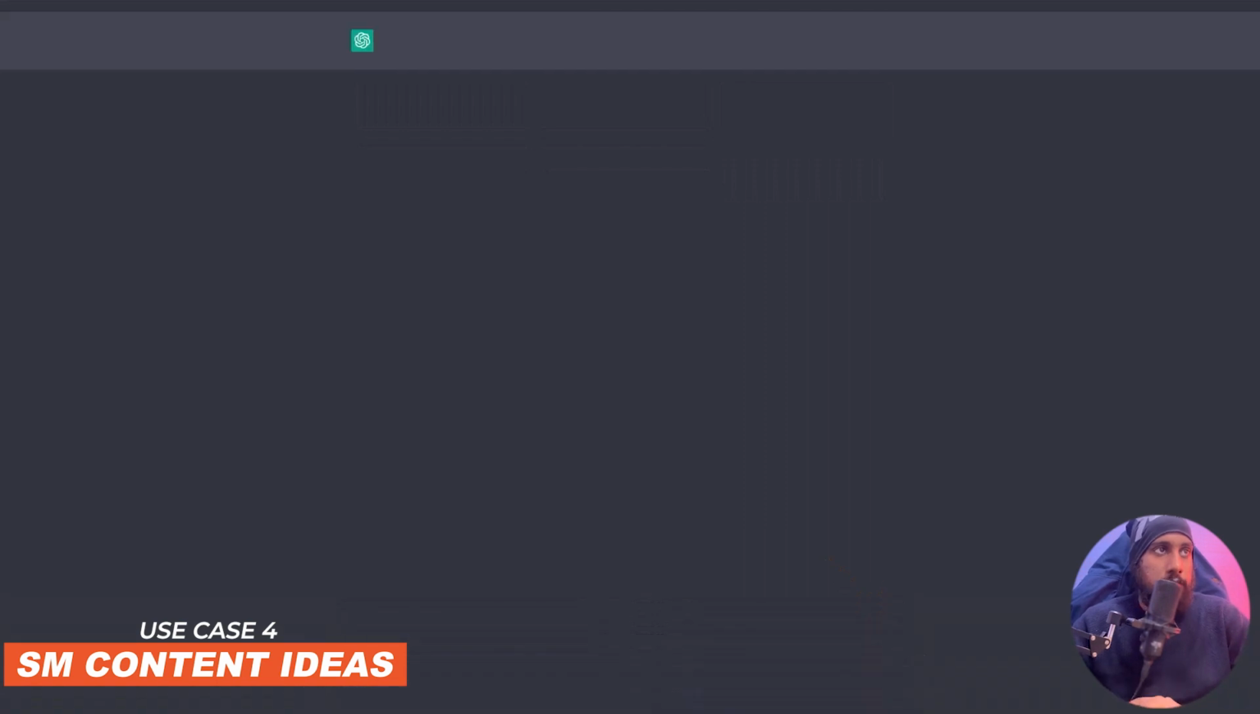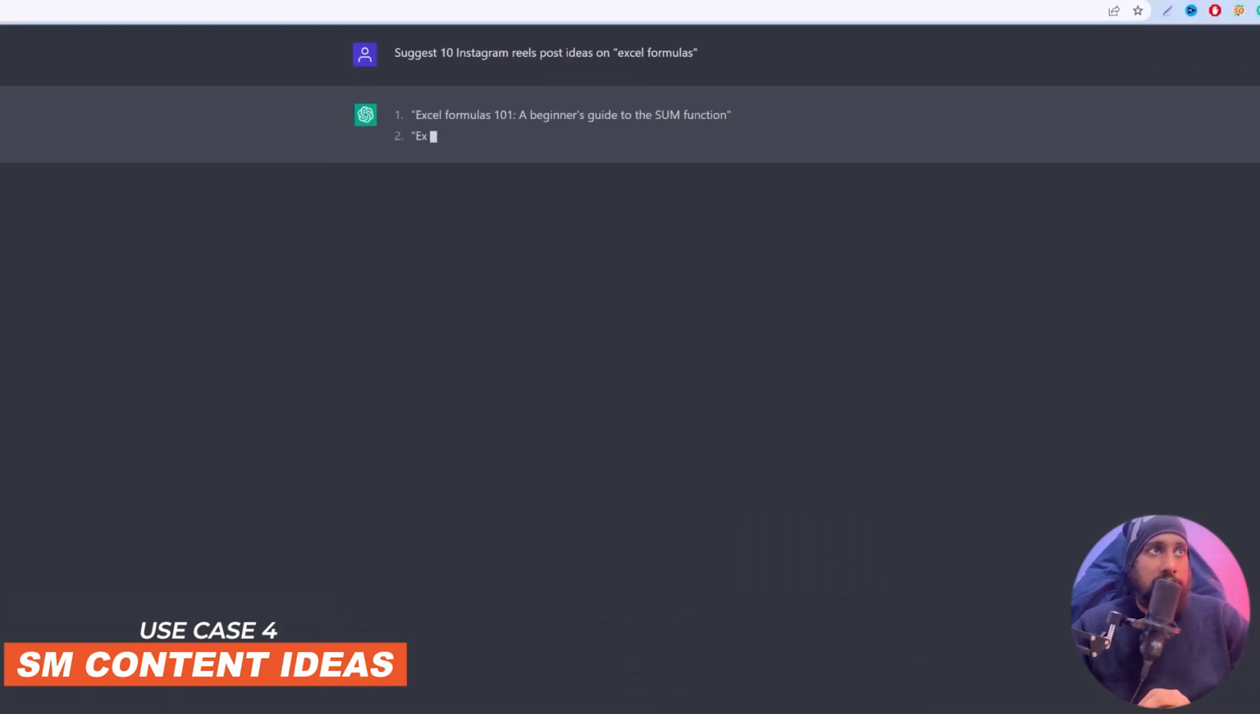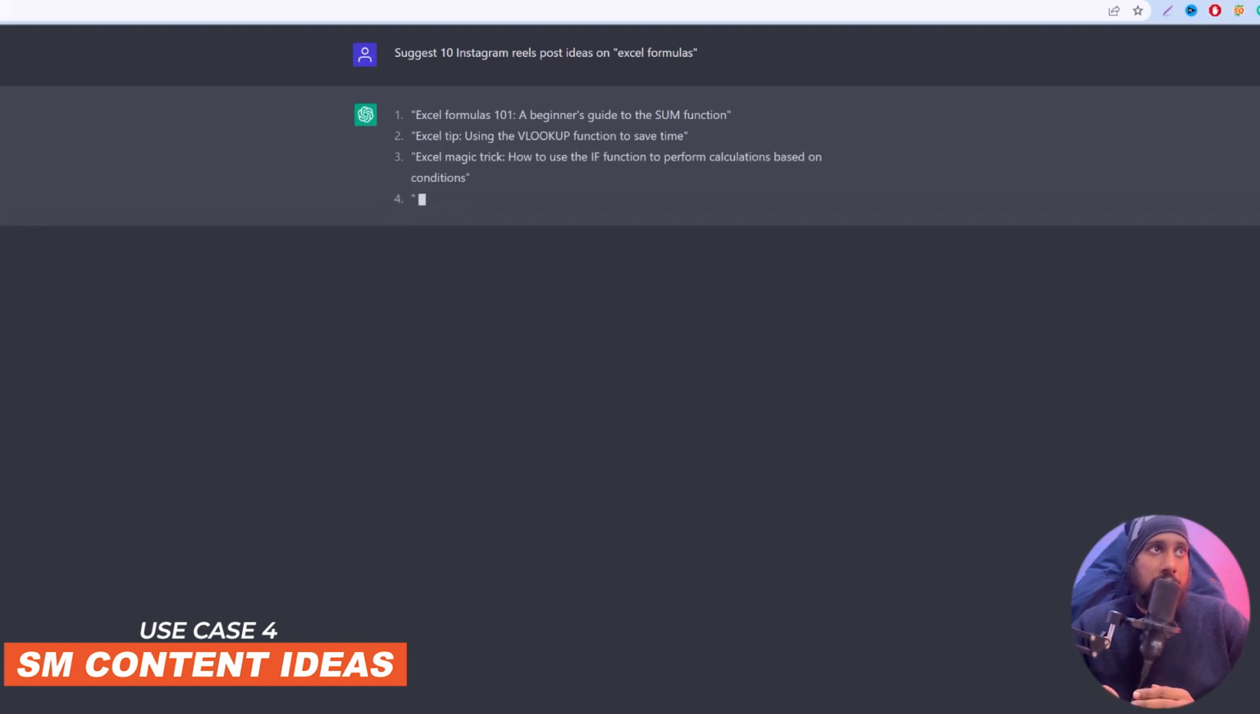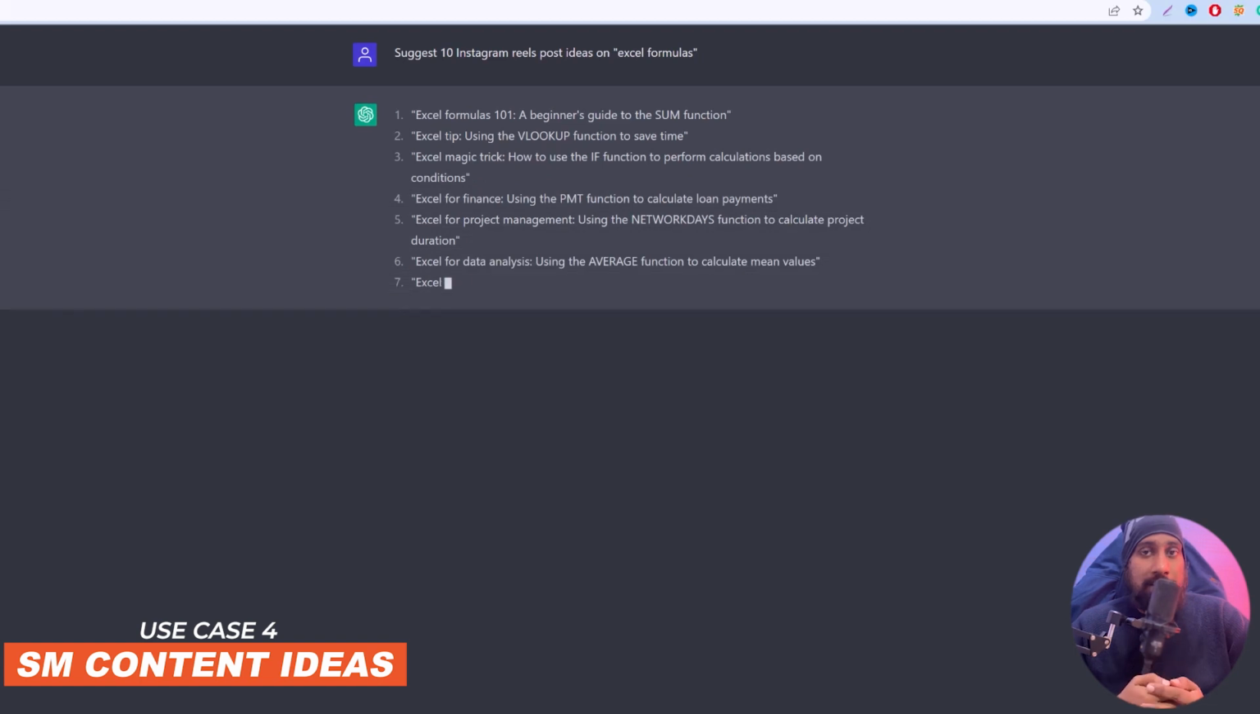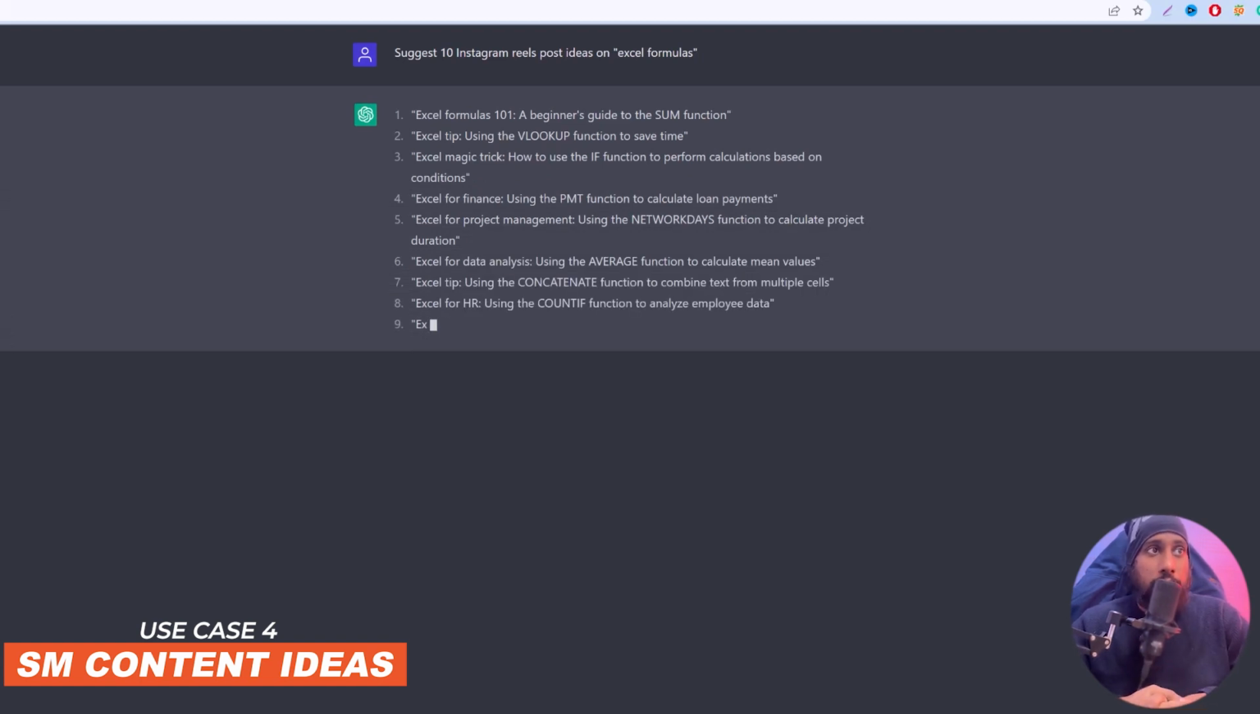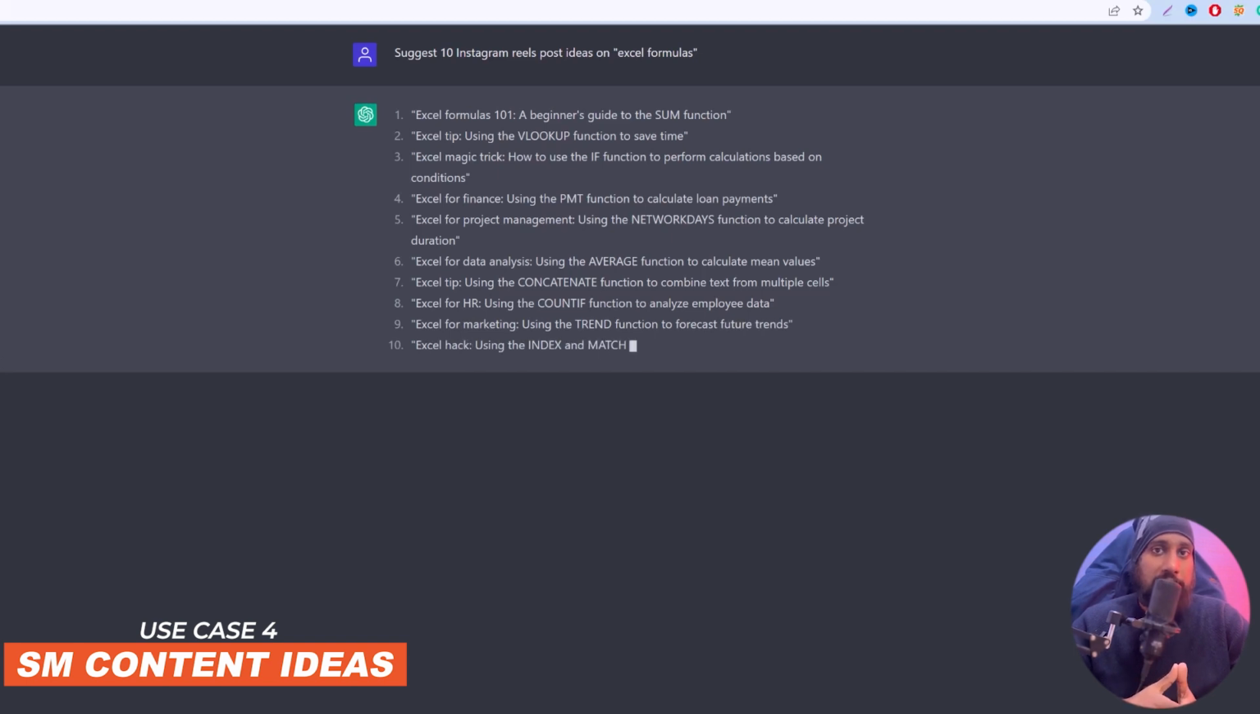Just type that out and it will say Excel 101 a beginning exercise to do some function. There's a VLOOKUP function to save time, Excel magic trick. So it will tell you different ways of reels you can actually create and post on this particular platform. And that's not enough. You can actually use any services out there which you actually provide and tell them to suggest Instagram post ideas or Facebook post ideas or any social media you use. You can just enter that and it will start providing the answer for you.